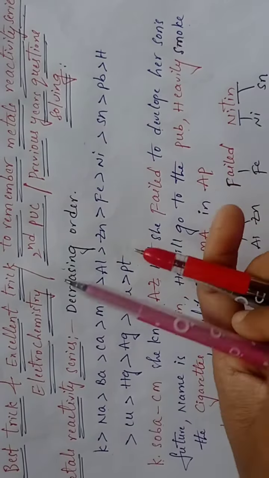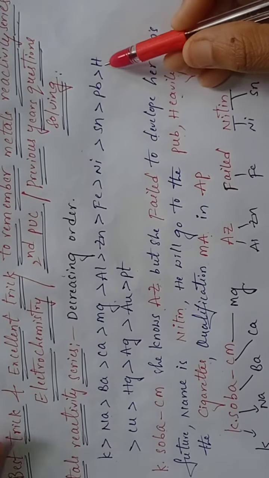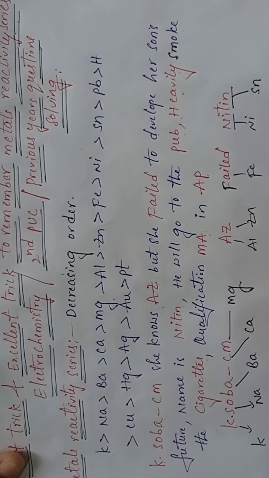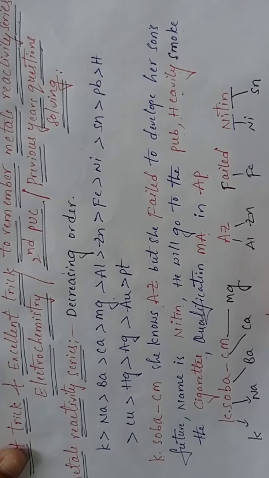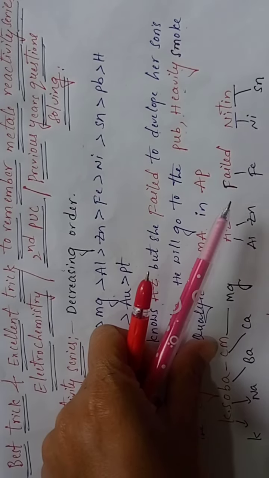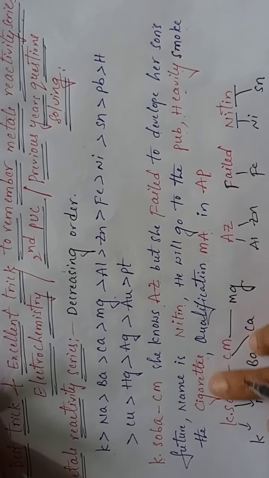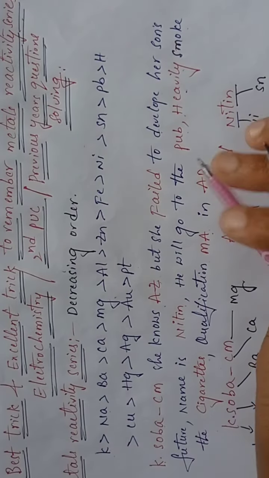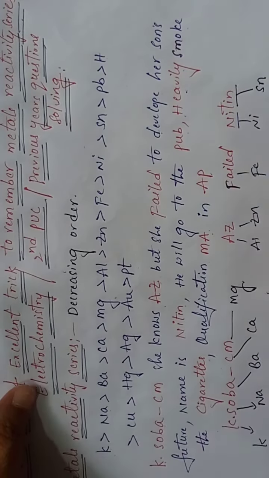And next, heavily smoke the cigarettes. From the word heavily we take the letter H, hydrogen. And next, heavily smoke the cigarettes. Take that word, cigarettes.